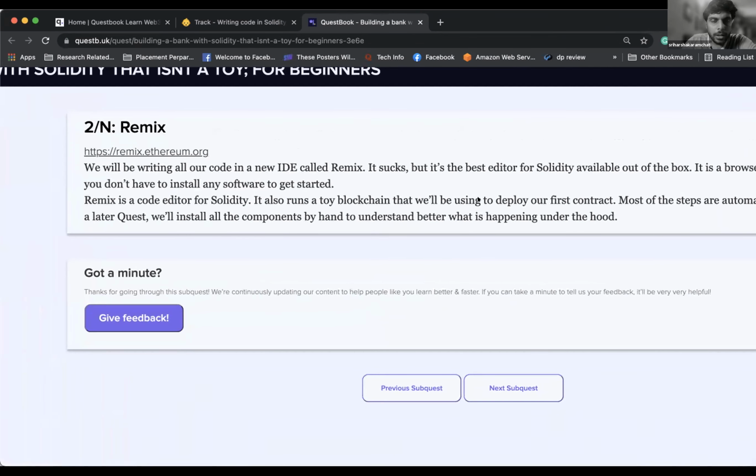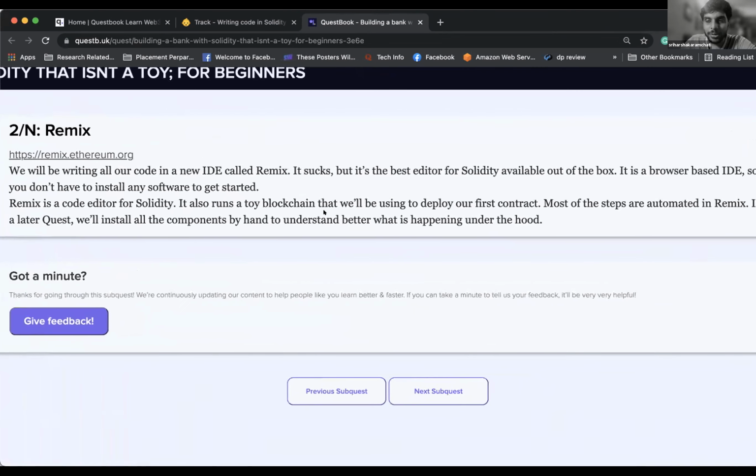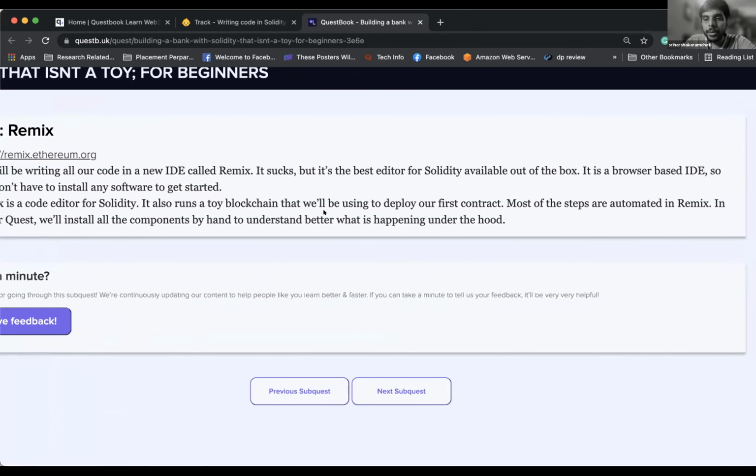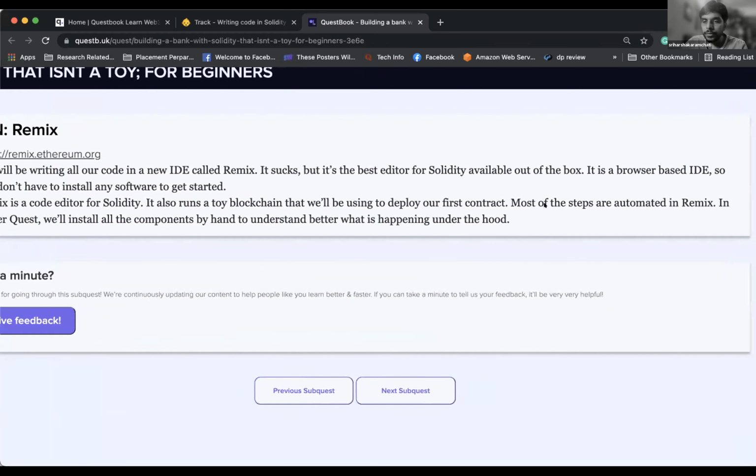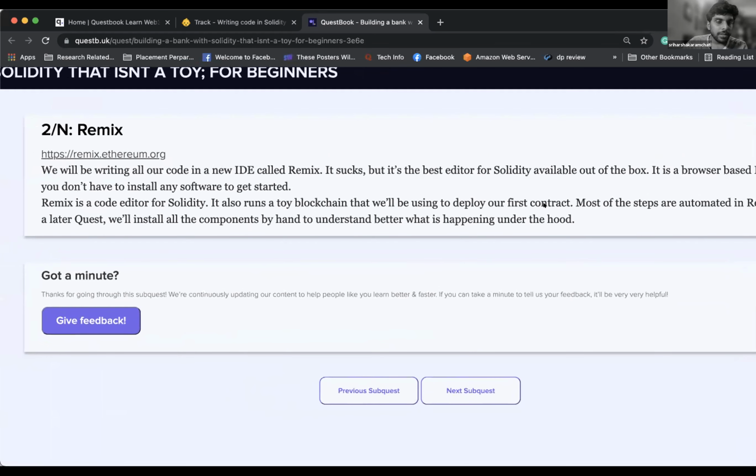Remix. We will be writing all our code in a new IDE, development environment called Remix. It sucks, but it's the best editor for Solidity available out of the box. It is a browser-based IDE, so you don't have to install any software to get started. Okay. Remix is a code editor for Solidity. It also runs a toy blockchain that we'll be using to deploy our first contract. Most of the steps are automated in Remix. In a later quest, we'll install all the components by hand to understand better what is happening under the hood.